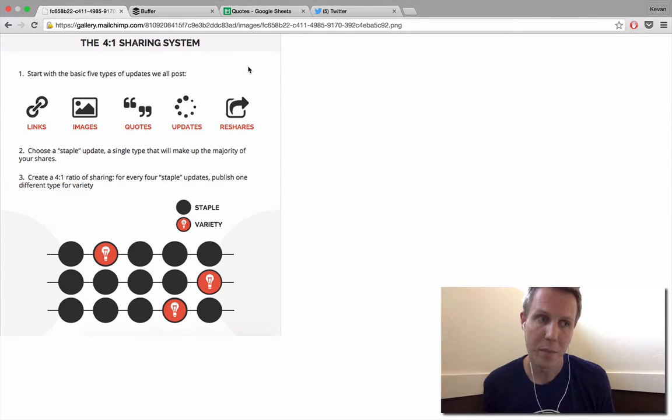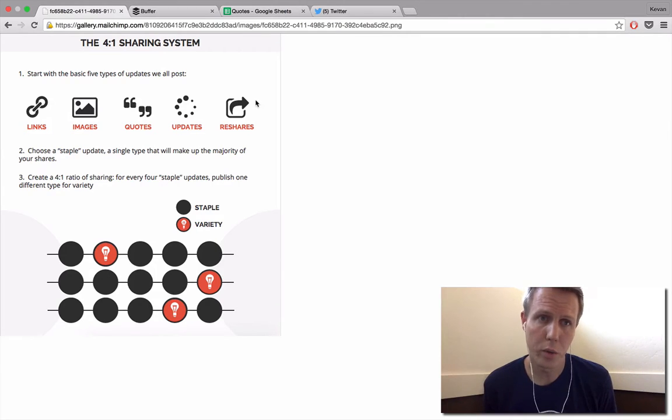So this tip is about how Joel tweets. It can also be about how you might want to set up your Facebook strategy or Google Plus strategy. Pretty much any type of social media can fit into this sharing system, so to speak. The 5 types are links, images, quotes, status updates, and reshares or retweets.